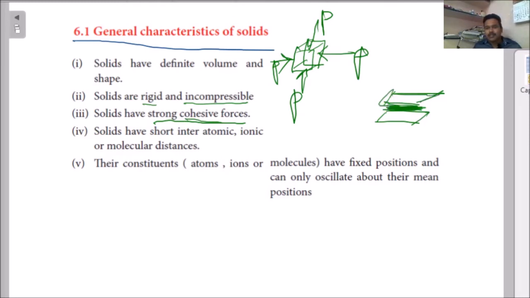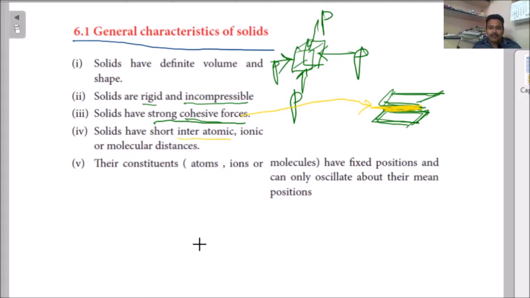Any two layers of solids, whatever the forces are between them, these forces are called cohesive forces. Solids have short interatomic, ionic or molecular distance.